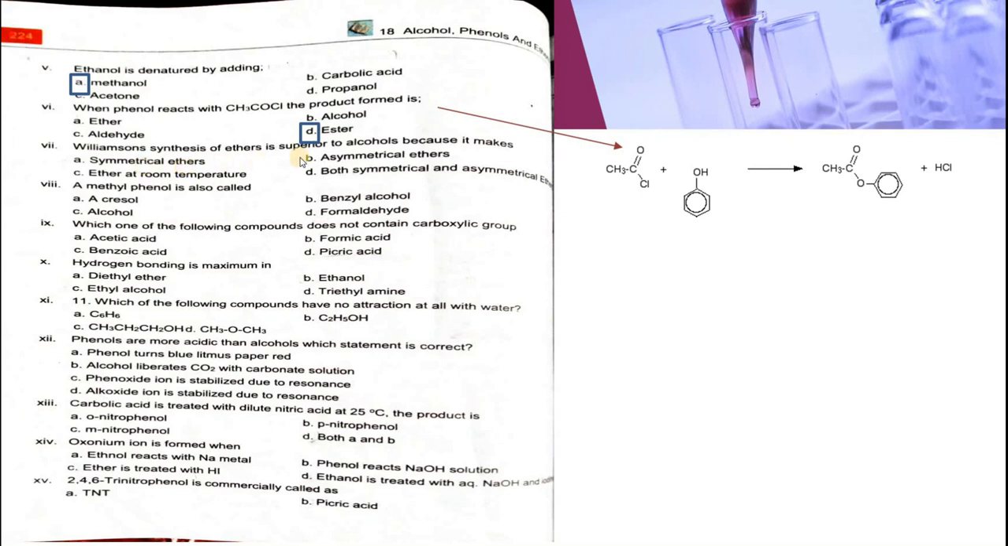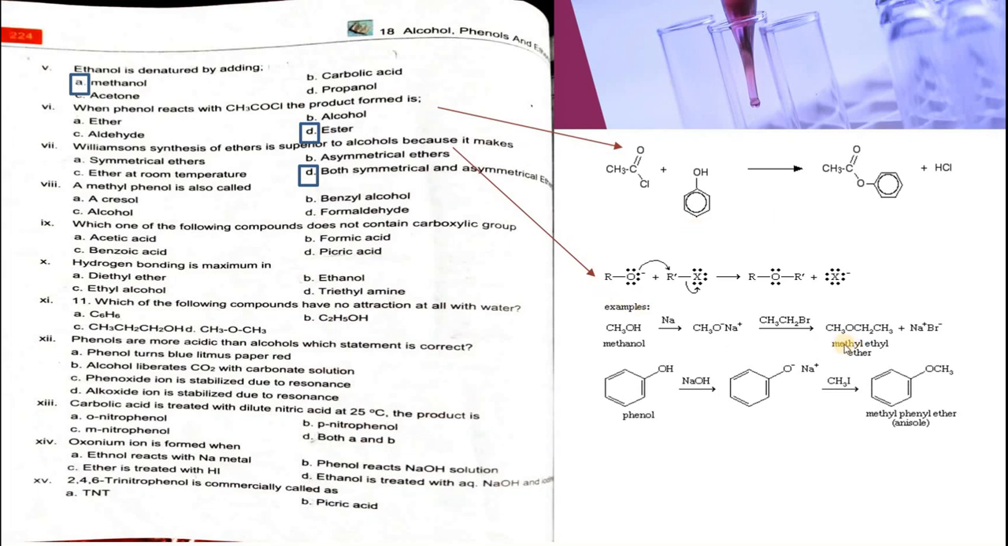Next one is, Williamson's synthesis of ethers is superior to alcohol dehydration because it makes symmetrical ethers, asymmetrical ethers at room temperature, or both symmetrical and asymmetrical ethers. You know about that. You have already studied this reaction. You can see it over here. It can produce both symmetrical ethers as well as asymmetrical ethers. Both can be produced by this process. Next one is, a methyl phenol is also called cresol. Methyl phenol is also called cresol.